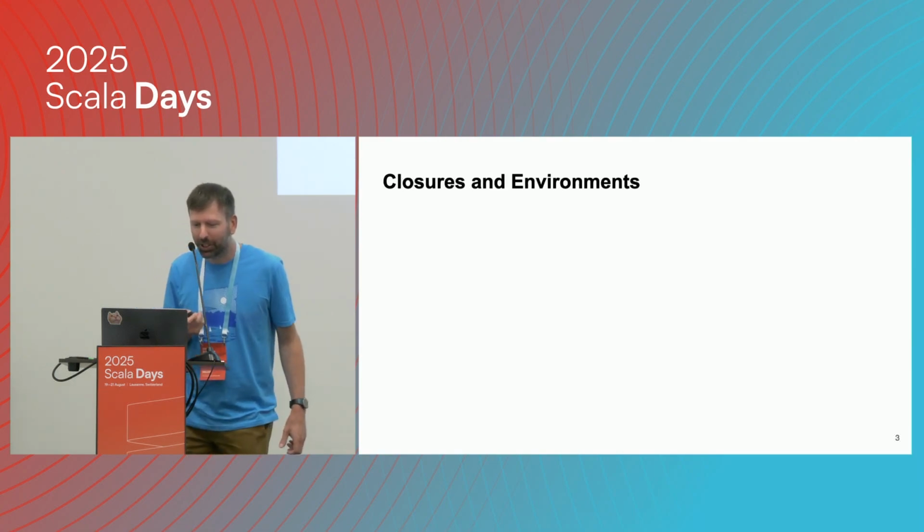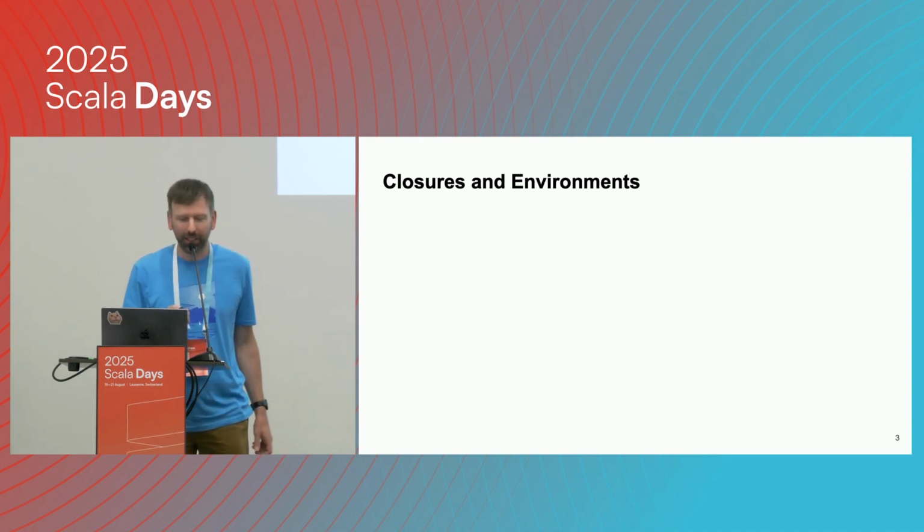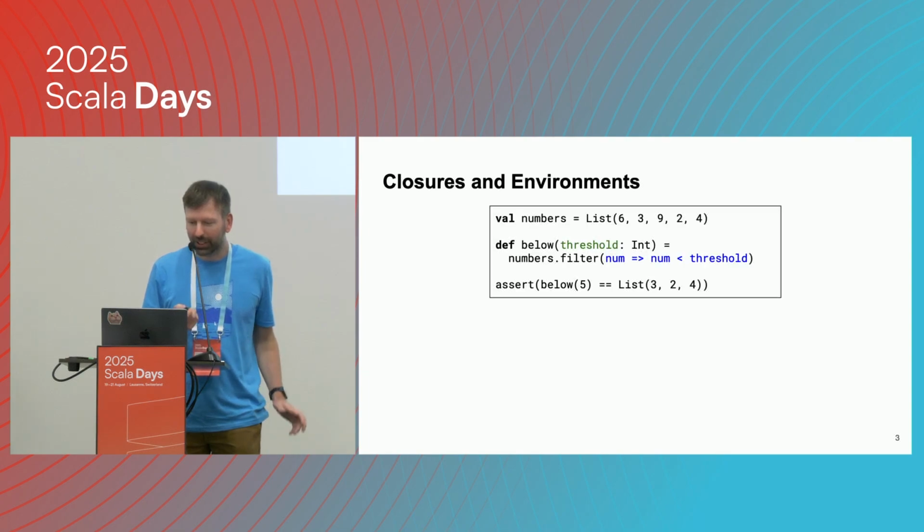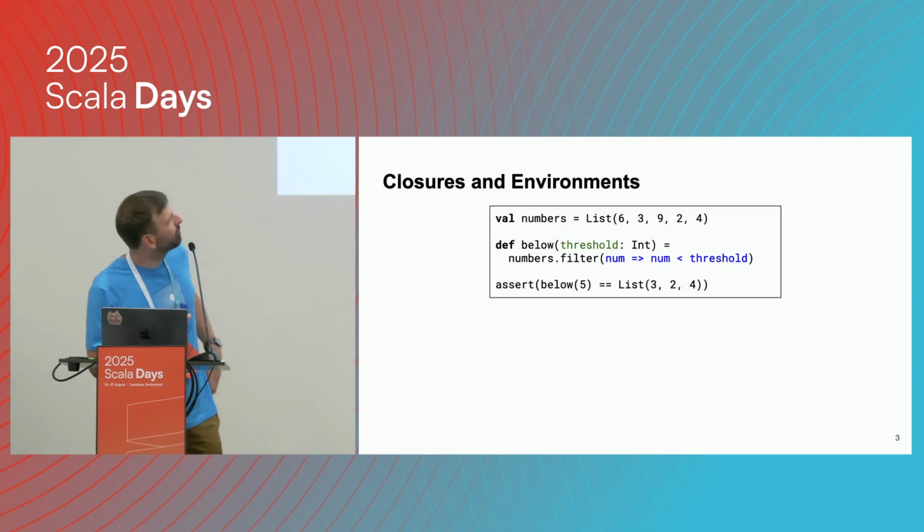Let's dive into the topic, which is closures, right? So let's talk about closures and also the environments of closures. Let's start with a very simple example. Here we have a list of numbers, and we define a simple function below. It takes a threshold, and it simply returns a list of those numbers that are below the threshold. To filter this list, we use this blue lambda that you see here, and of course it does what we would expect it to do.